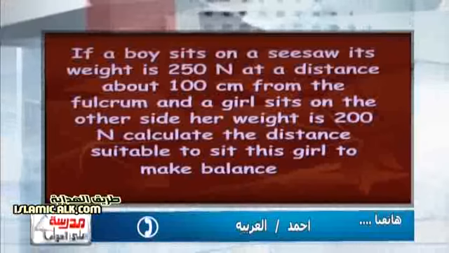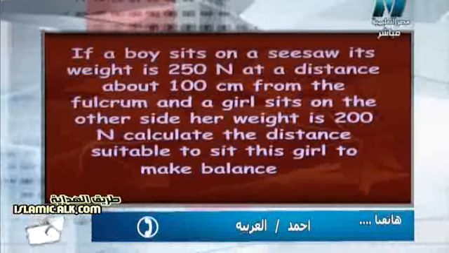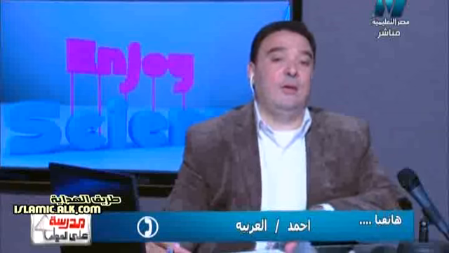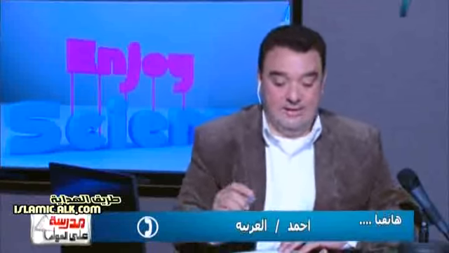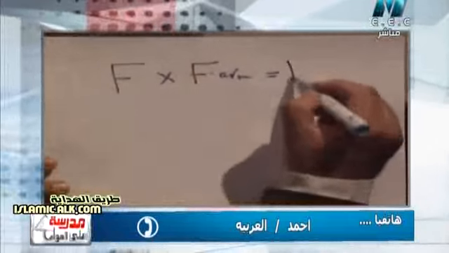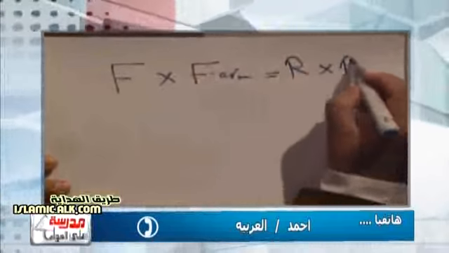Calculate the suitable distance for this girl to sit to make balance. Okay, Ahmed, first step in levers, what do we do? We must write the law. Excellent, Ahmed. The law of lever says effort force times effort force arm equals resistance times resistance arm.